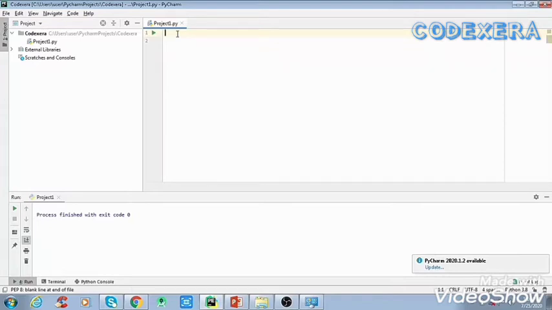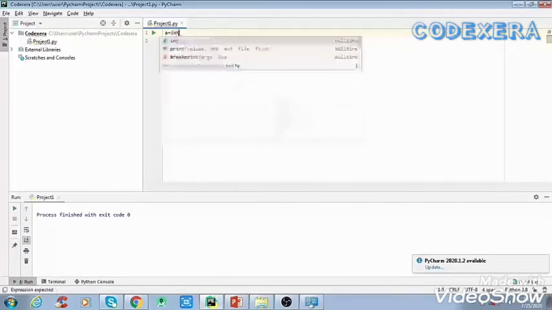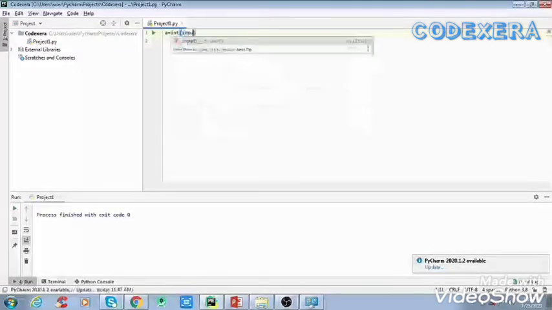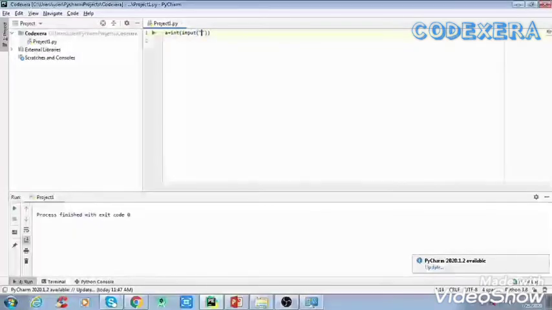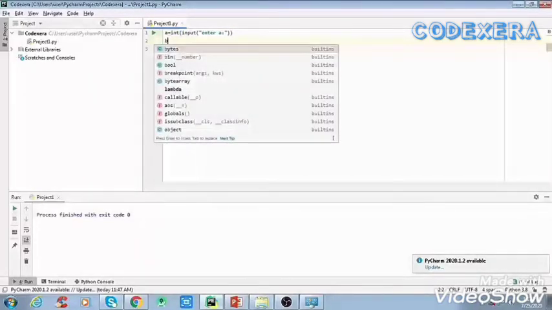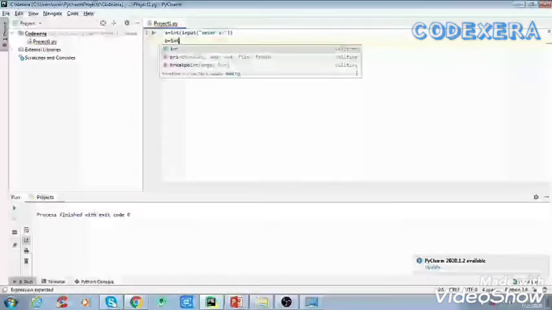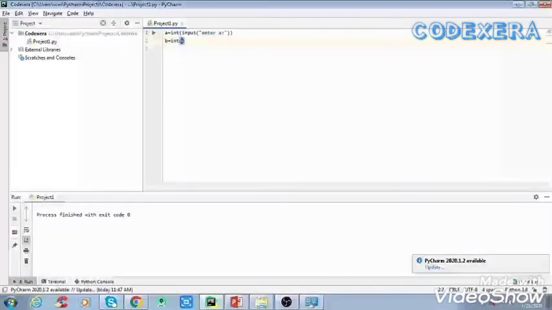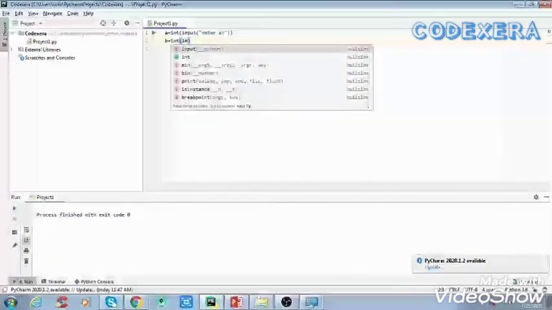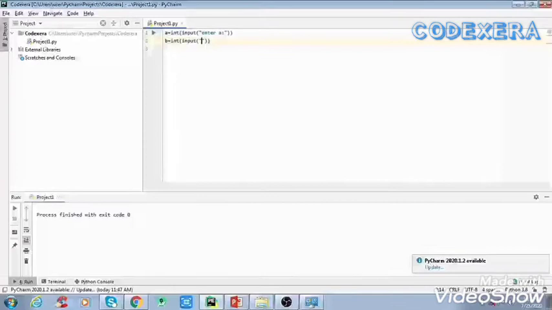Suppose here we have two variables: a is equal to int(input("enter a")), and the second variable b is equal to int(input("enter b")).